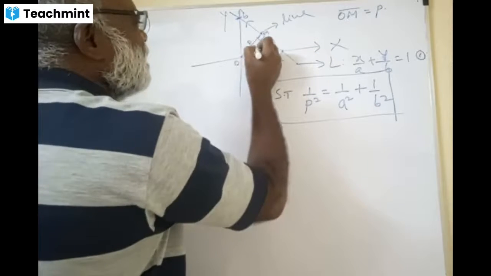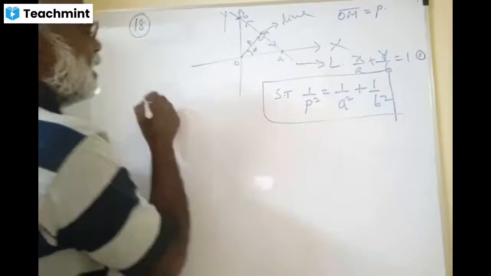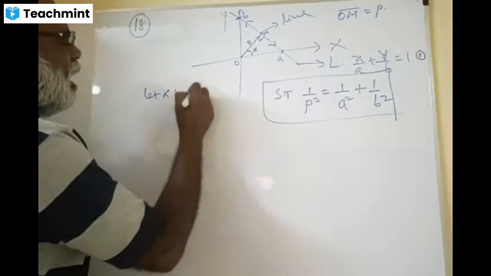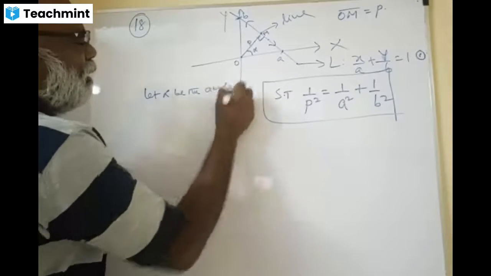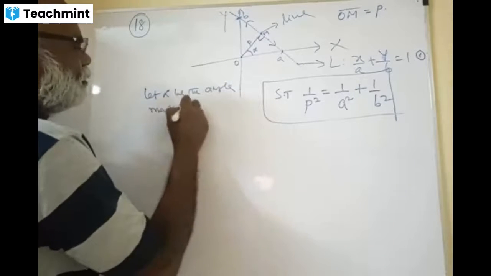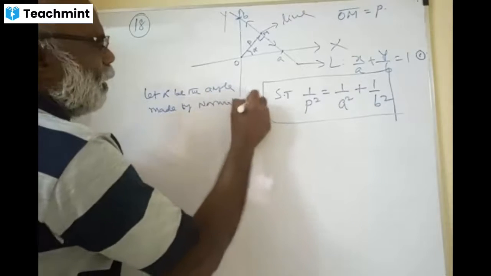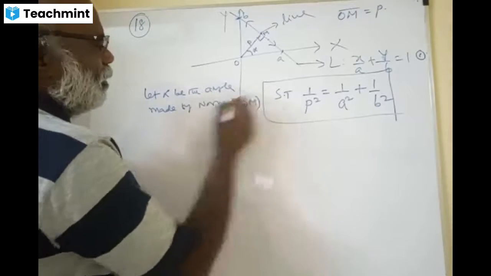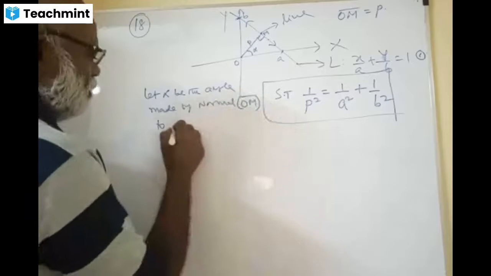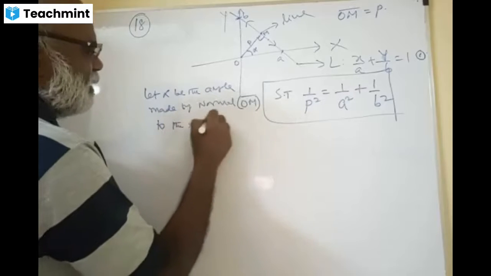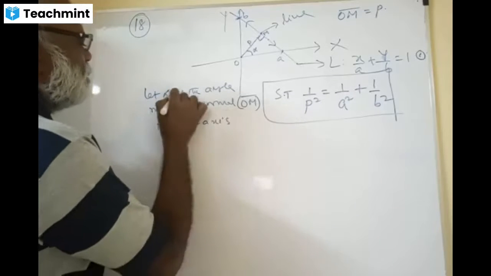If I consider this alpha, this is my assumption. Let alpha be the angle made by the normal OM to the x-axis. This is my assumption.